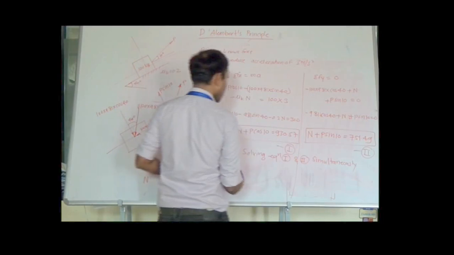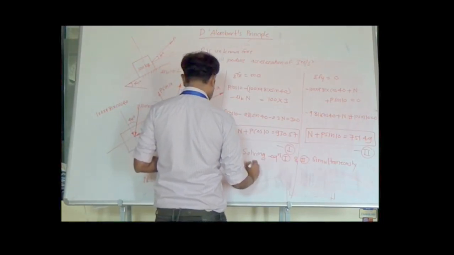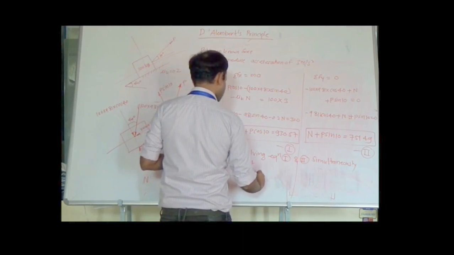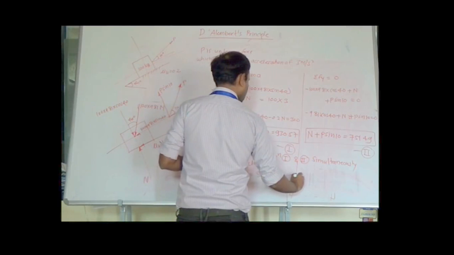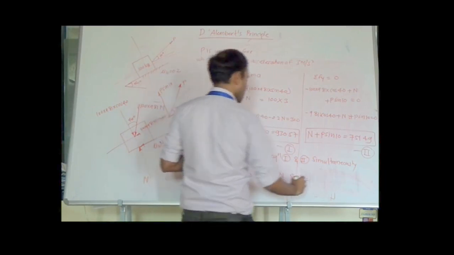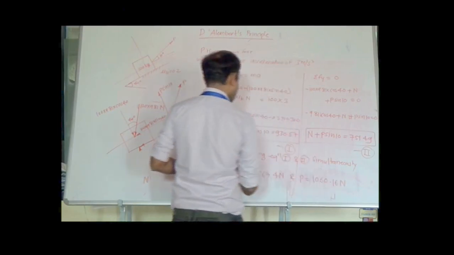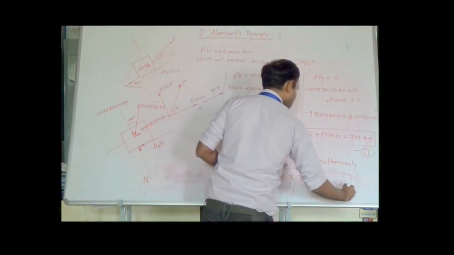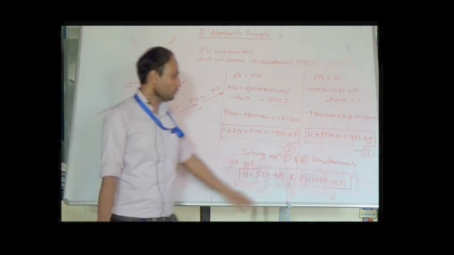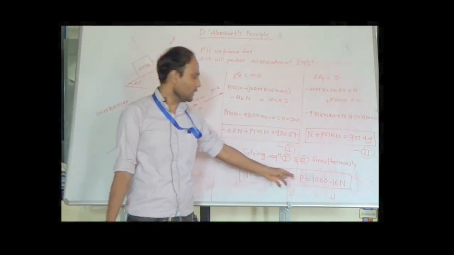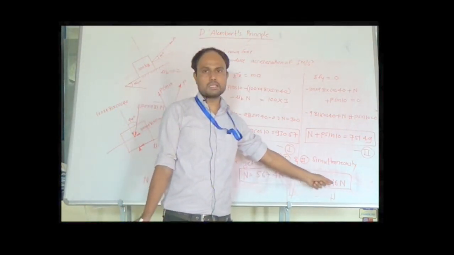Solving equations 1 and 2 simultaneously, we get N is equal to 567.4 Newton and P will be equal to 1060.16 Newton. So these are the values we are getting after simplifying the equations. These are the required values. We wanted to find out the value of the applied force P to get this acceleration. So this is the final answer: P is equal to 1060.16.